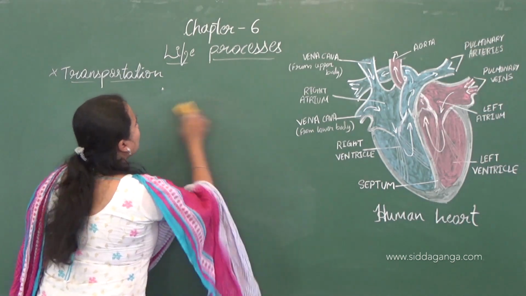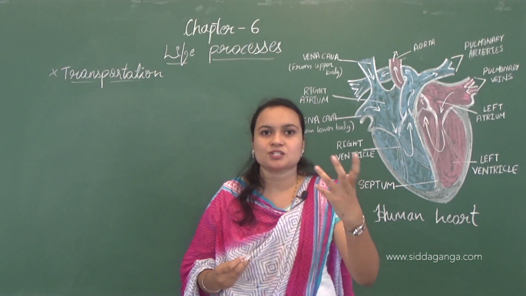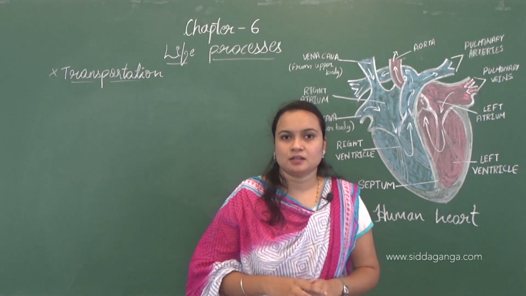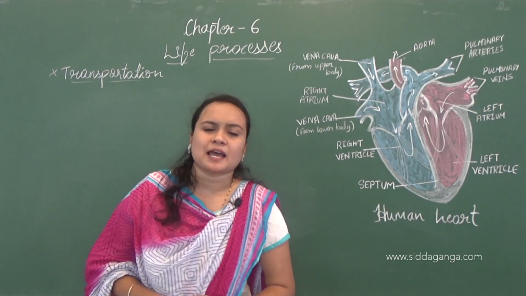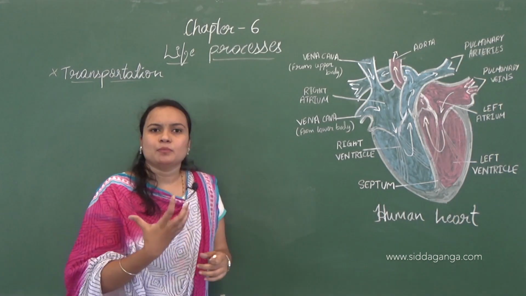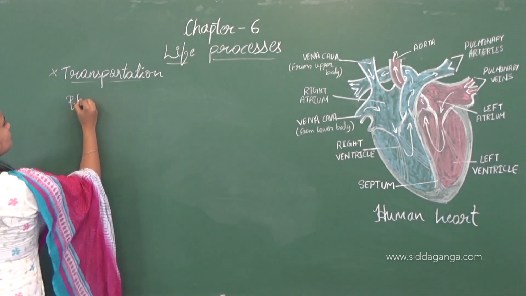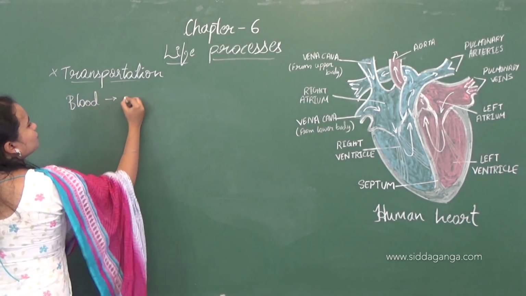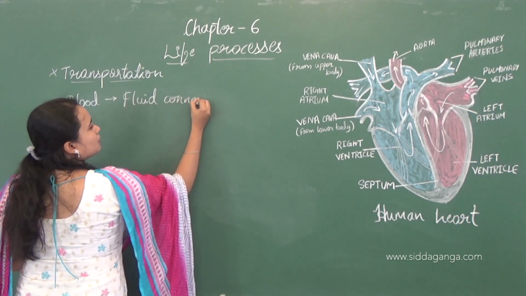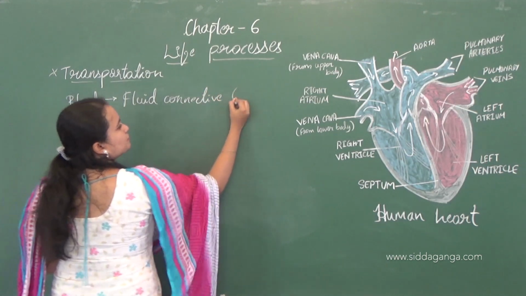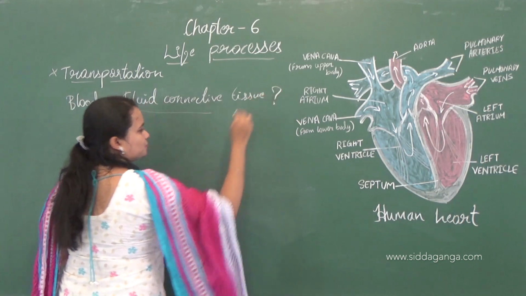Now, as I said, the transportation involves majorly the blood. So blood is the major part of the transportation process. You all have studied in 9th standard that blood is a fluid connective tissue, right? So what is this fluid connective tissue?